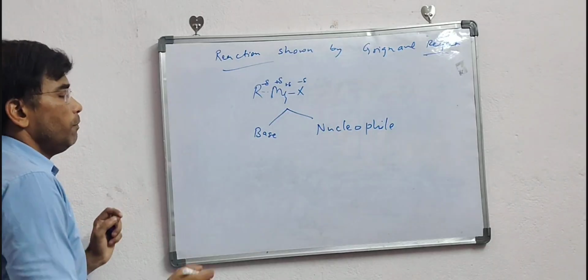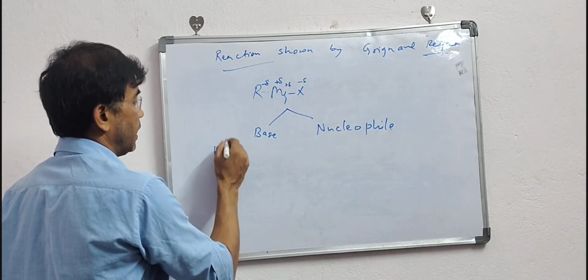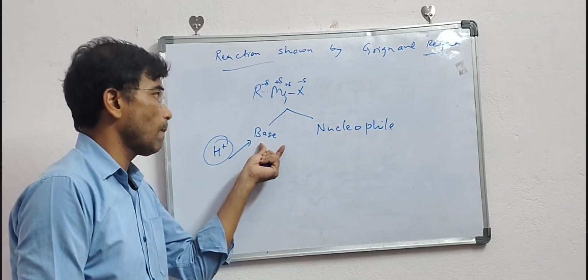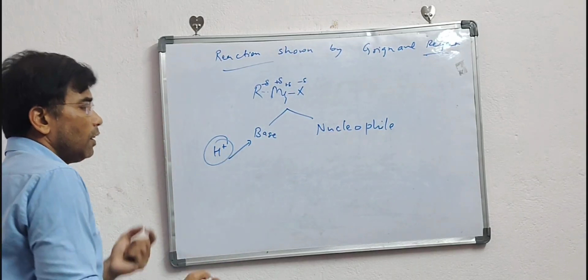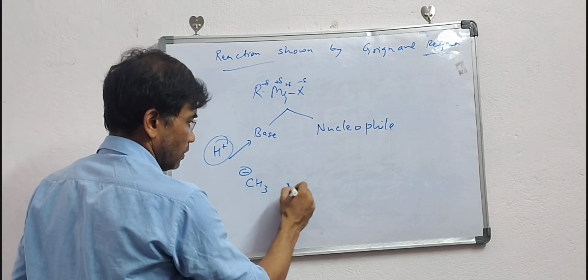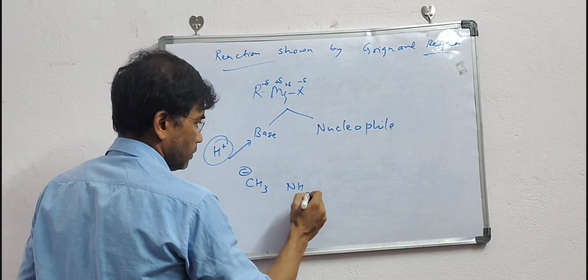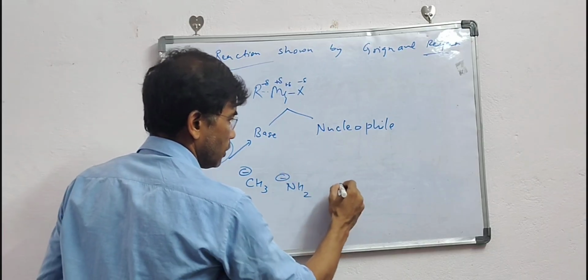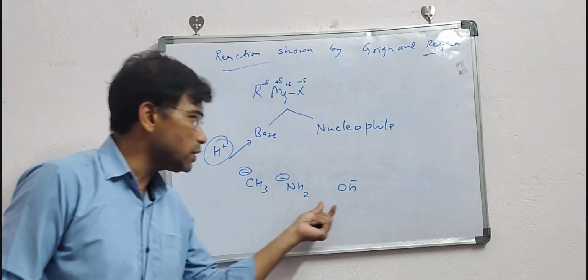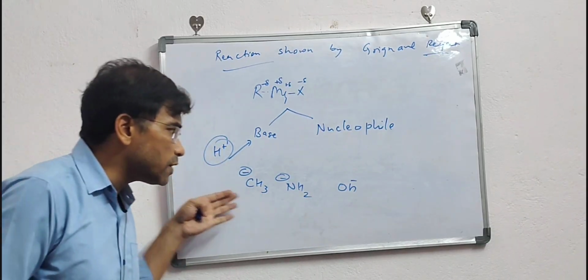Now what is a base? A base is a substance which can accept H+. If it accepts H+, then it is acting as a base. For example, let us say I have CH3 minus, NH2 minus and OH minus. Here, all belong to the same period.